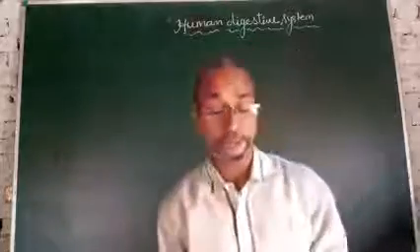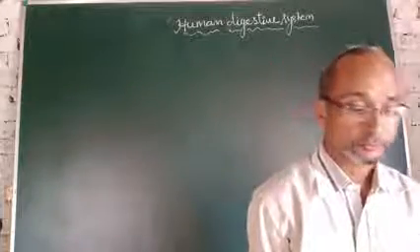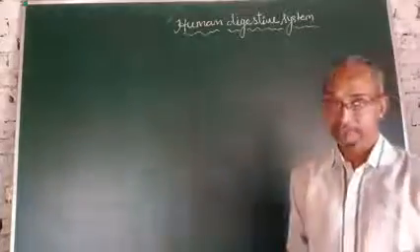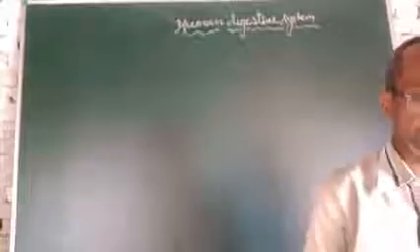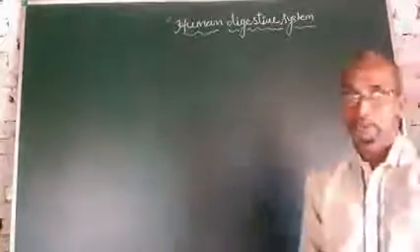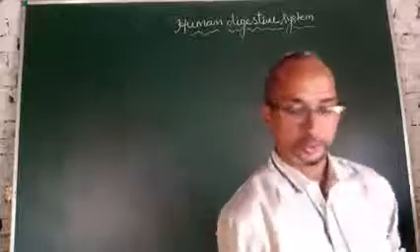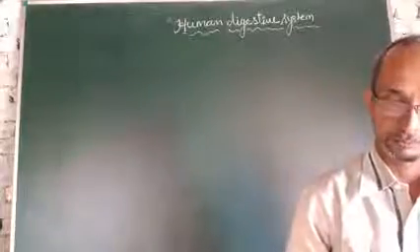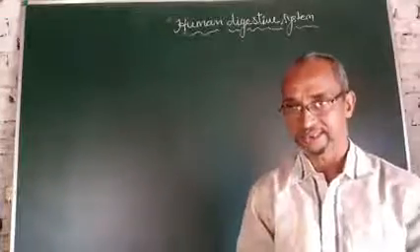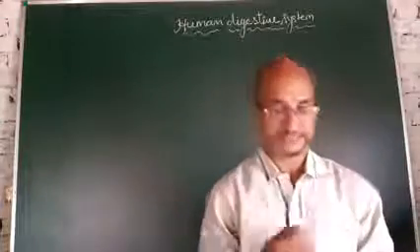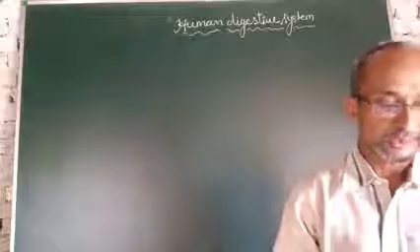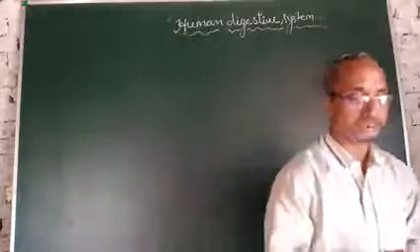So in the human digestive system, when we eat food, it gets broken down into small parts and soluble substances. During digestion, as we take food, it starts to be digested. The various organs of the human digestive system